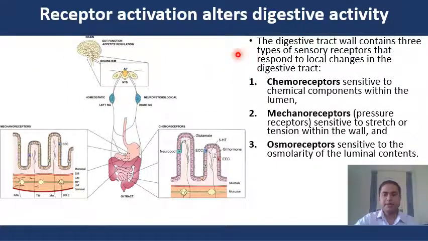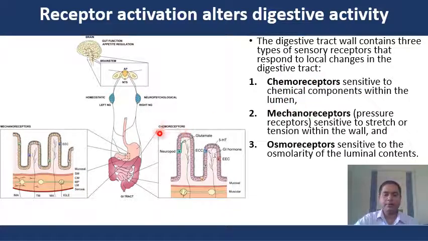The digestive tract wall contains three types of sensory receptors that respond to local changes in the digestive tract. The first is the chemoreceptor, which is sensitive to the chemical components within the lumen.